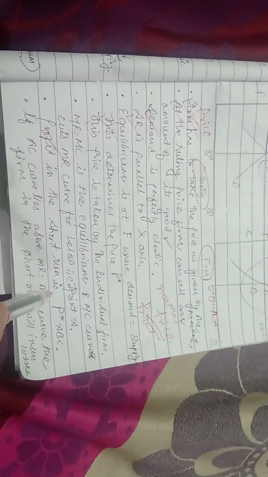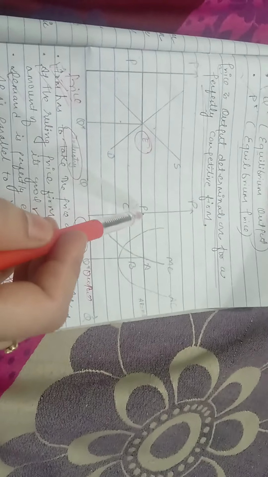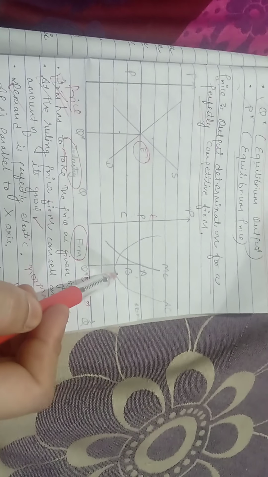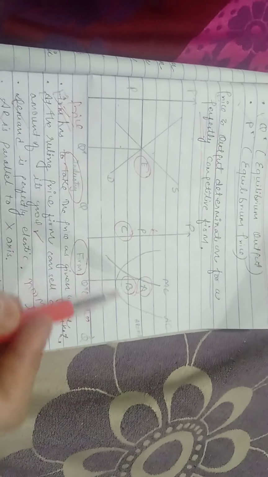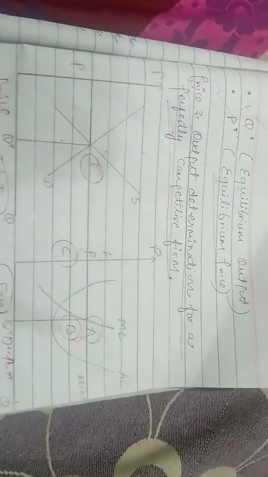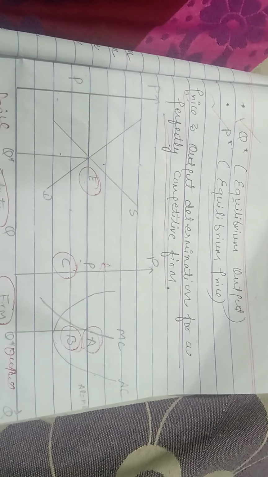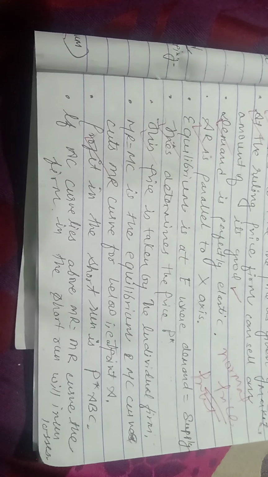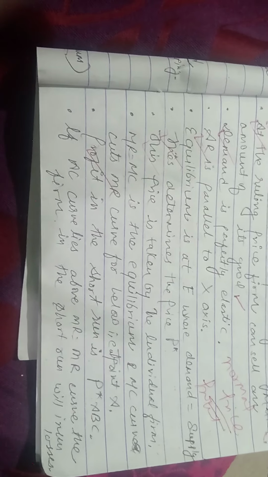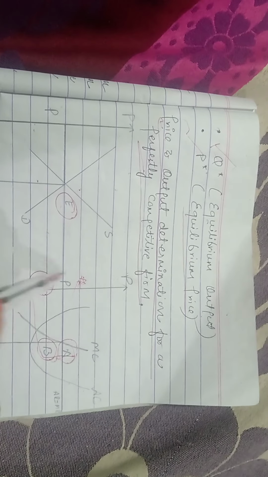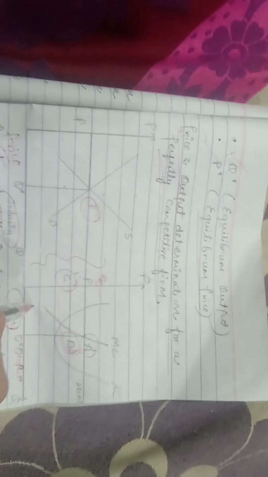Next is, profit in the short run is P star ABC. As you can see, P star AB, and this ABC is the short run profit. According to this, in the perfectly competitive firm, the profit is on the basis of the short run. We have taken only the short time period, and the short time period is covered through P star and also ABC. This is the short run profit only.